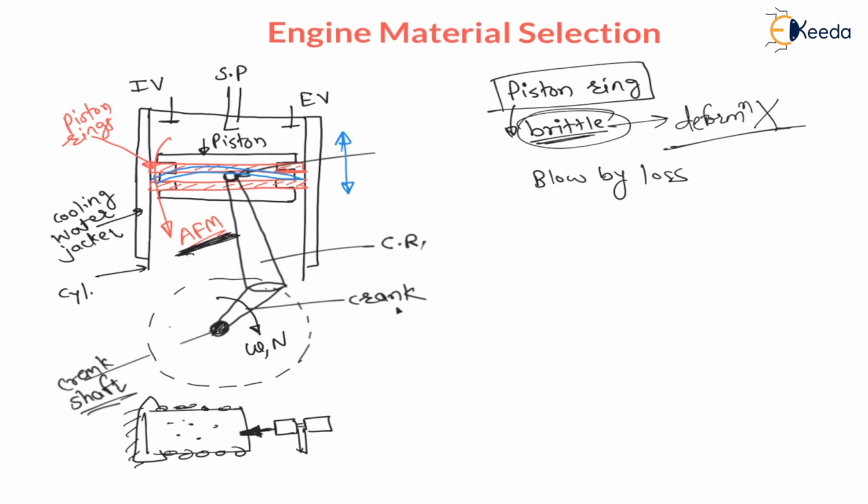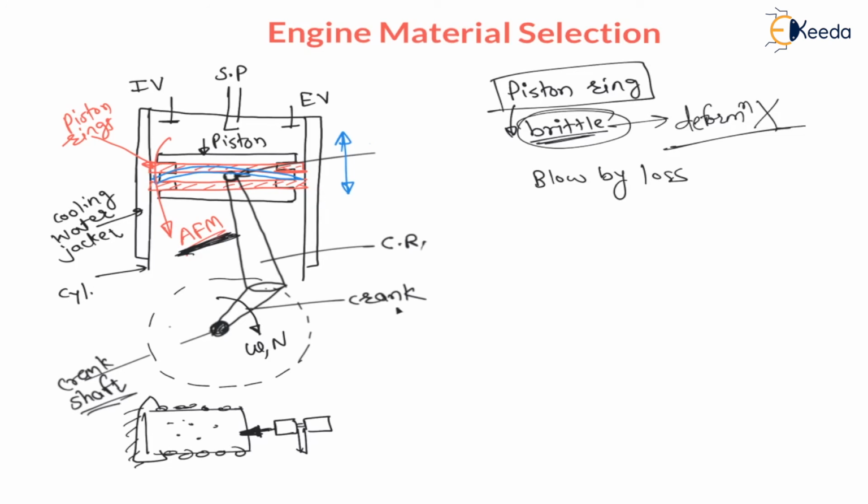Hence, if this piston ring is made from ductile material, there will be blow by loss, and if it is made from brittle material, there will be no blow by loss. And one more thing, my dear students, as this piston is reciprocating, that is to and fro motion, the piston ring is also reciprocating. Therefore, the friction here must be minimum. Hence, this piston ring must be smooth, that is, it must act as self lubricating to minimize friction losses.